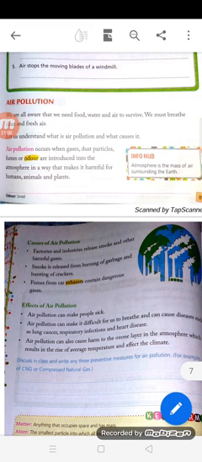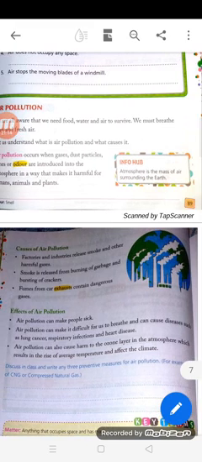And what are the effects of air pollution? Air pollution can make people sick. Air pollution can make it difficult for us to breathe. We cannot breathe properly due to air pollution, and it can cause diseases such as lung cancer, respiratory problems, respiratory infections, and heart diseases also.